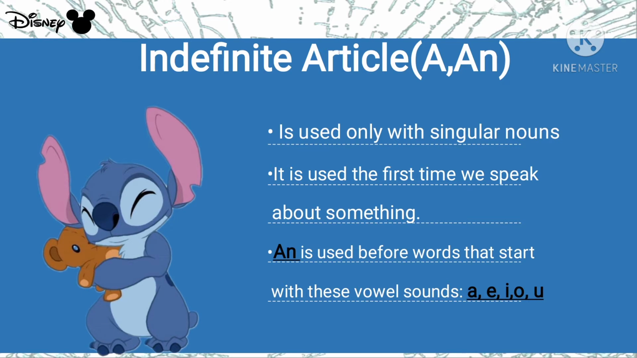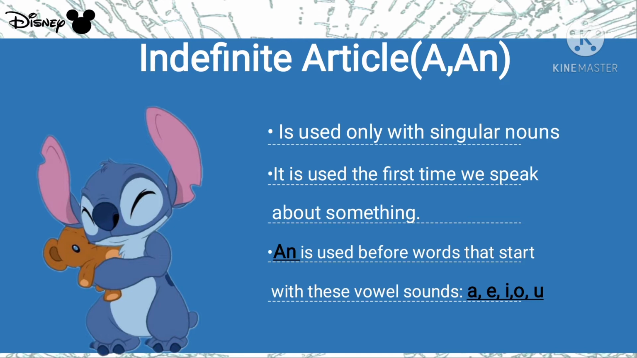First, it is used only with singular nouns like girl, boy, toy. You will use it only with singular nouns. Okay? It is used the first time we speak about something. When we are speaking about anything for the first time, then we use this article.